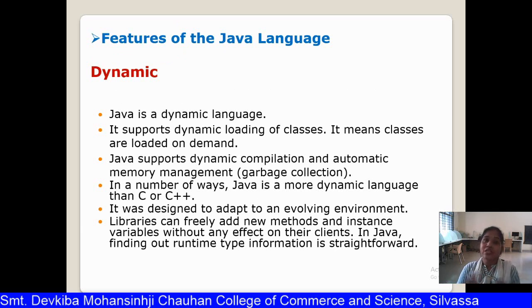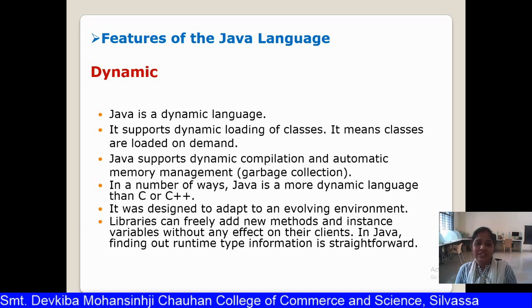The next feature of Java is dynamic. There are many features which make the Java programming language a dynamic language. For example, the dynamic loading of classes. That means classes are loaded on demand at runtime. Java supports dynamic compilation and automatic memory management, that is garbage collection. That means the objects which are not in use are automatically garbage collected, and the memory allocated to those objects is freed. In a number of ways Java is a more dynamic language than C++. If you know something about C++, you can easily compare and find out how Java is dynamic.